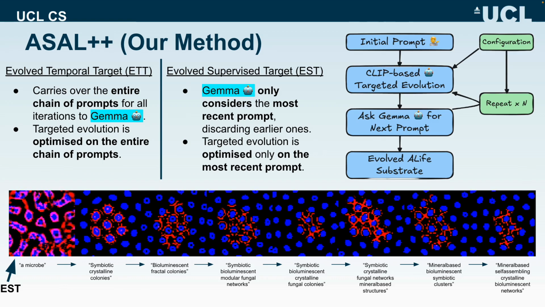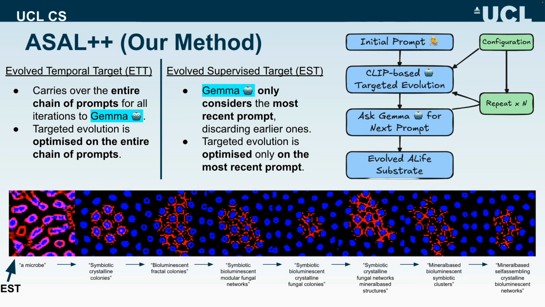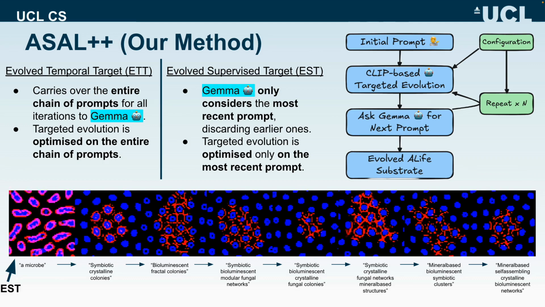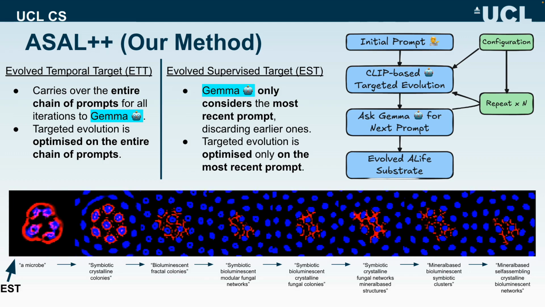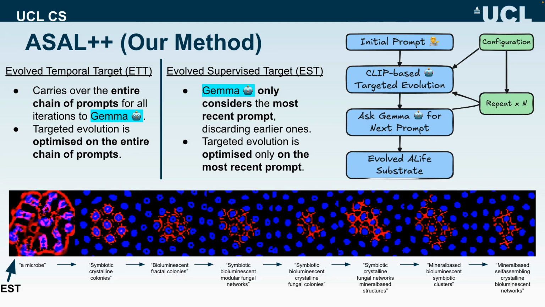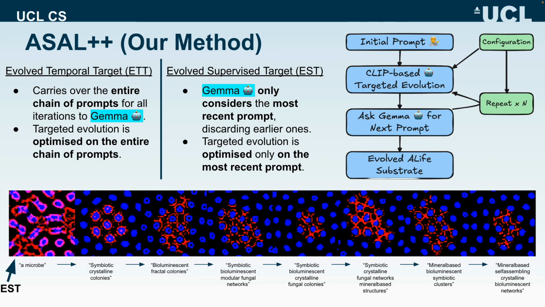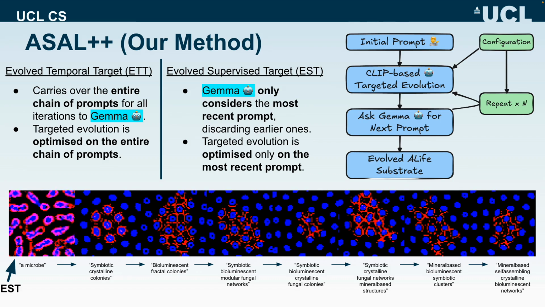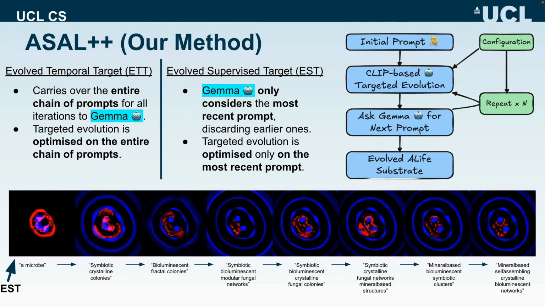With all this in mind, we introduce ASAL++, incorporating 2 variations, the evolved temporal target and the evolved supervised target. Both start with an initial prompt optimized by CLIP. Subsequently, Gemma 3, a multimodal foundation model, is prompted to suggest new evolutionary targets. This iterative cycle is repeated, continually evolving simulation configurations. In ETT, the entire chain of historical prompts is retained and optimized throughout, ensuring thematic consistency over time. In EST, only the most recent prompt is retained and optimized, allowing greater freedom to explore novel configurations at each iteration. The diagram illustrates this iterative approach, where Gemma progressively generates prompts that guide the simulation.